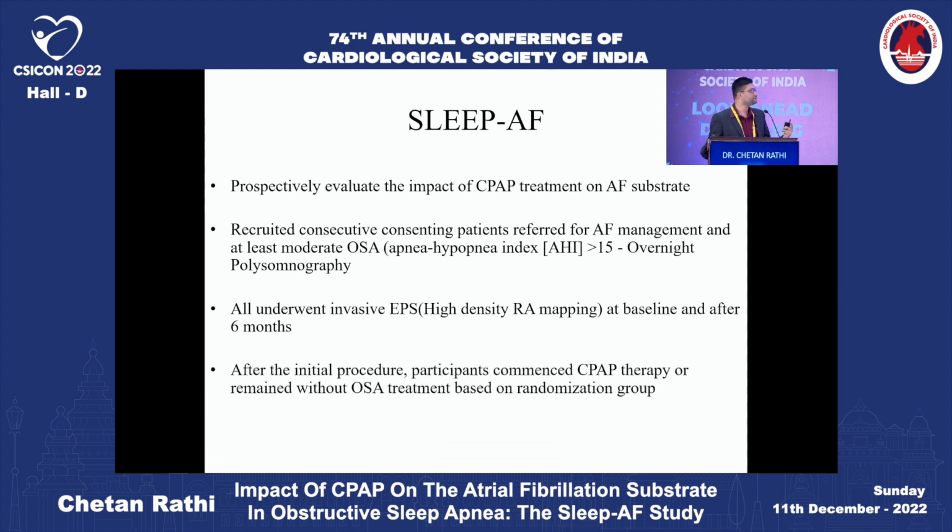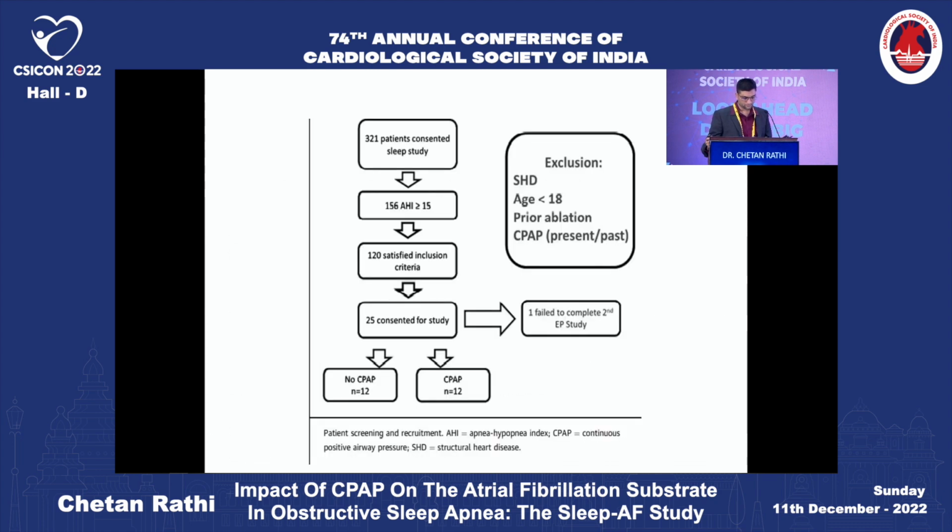After the initial procedure, participants were assigned to CPAP therapy or remained without OSA treatment depending upon the randomization. Out of the 321 patients who consented for the study, 156 had an AHI of more than 15, of which 120 satisfied the inclusion criteria and 25 consented for the study. One failed to complete the second EP study, for an overall 24 patients. Twelve patients were subjected to no CPAP and 12 to CPAP therapy.